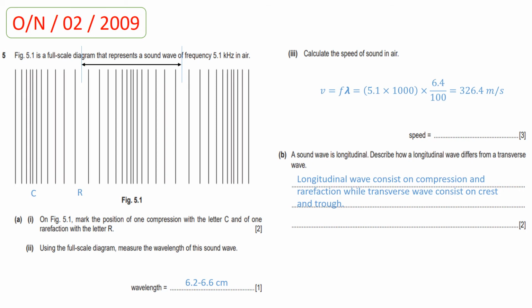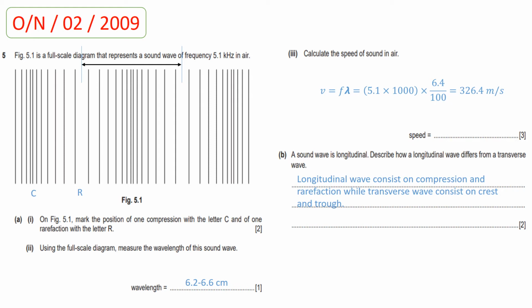Now students, the next question is taken from October-November paper 2 2009. In this question, figure 5.1 is a full scale diagram that represents a sound wave of frequency 5.1 kilohertz in air. Now, compressions and rarefactions are shown to all of you on figure 5.1. Now, on figure 5.1, mark the position of one compression with letter C and one rarefaction with letter R.